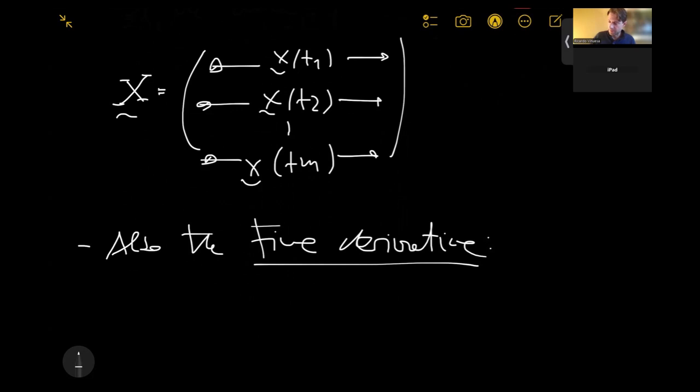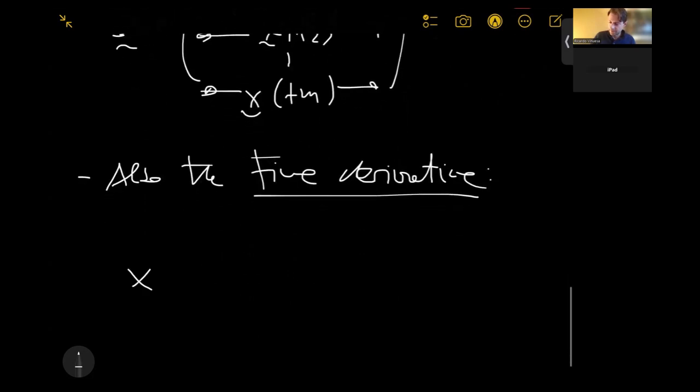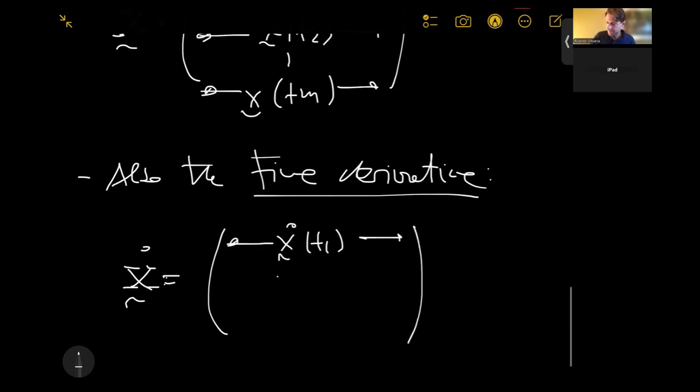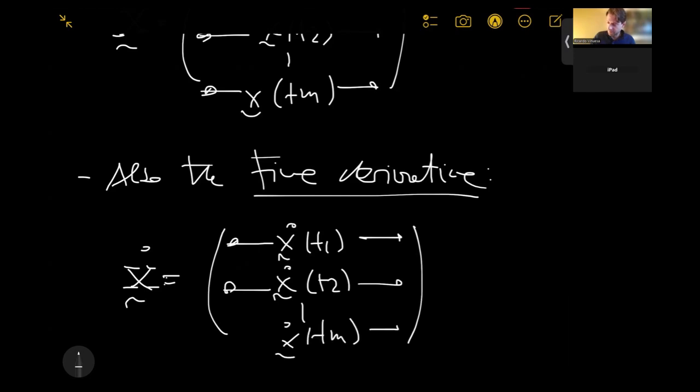So what I'm having here is X dot, which would be basically X dot at t1, X dot at t2, all the way until X dot at tm. Okay, so this is another snapshot over here.